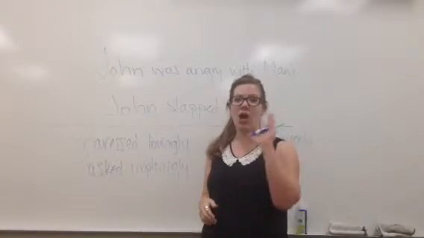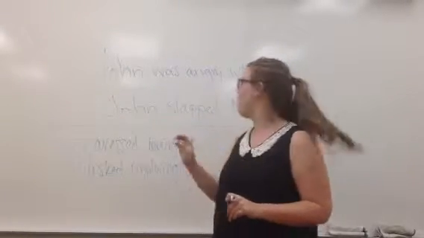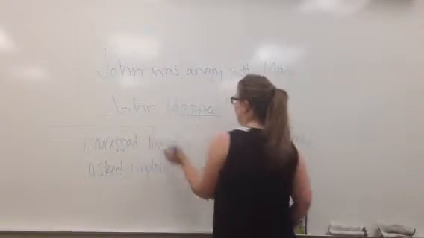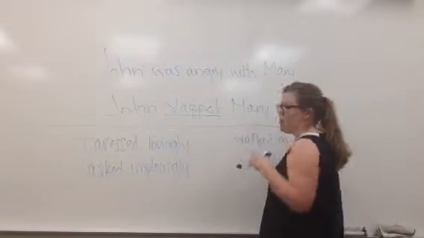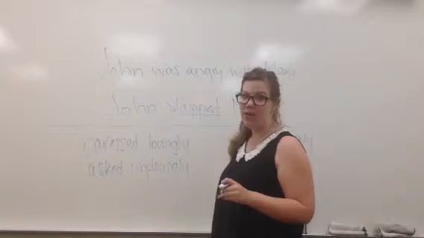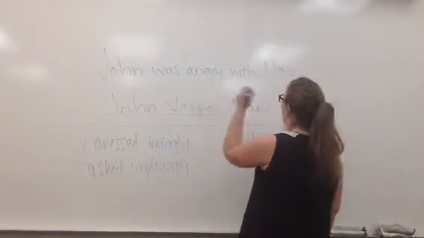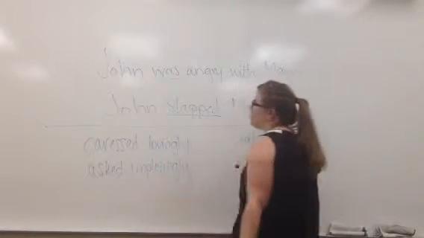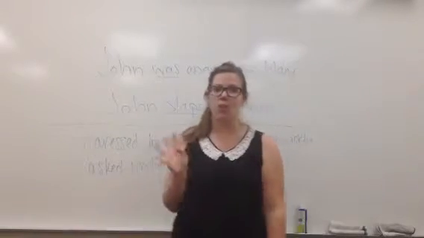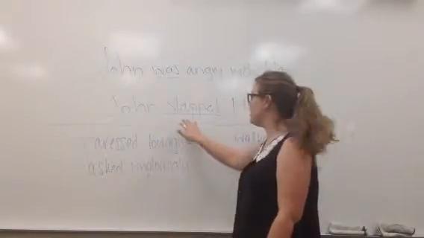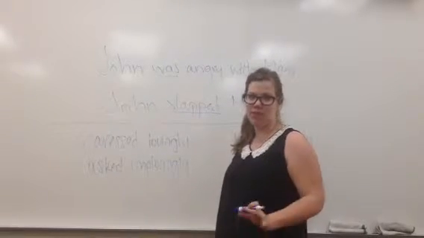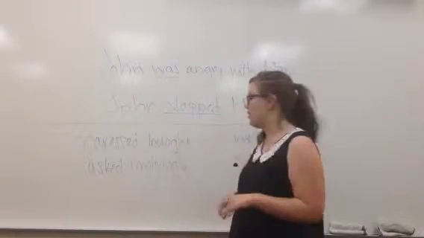So your job as a storyteller is to find verbs like this, right? John slapped Mary. That's a strong verb. So you need to find a good verb that communicates what you're trying to say. John was angry with Mary. Was is the verb here. That's not strong. We have no idea what was looks like. We have a very good idea of what slapped looks like, right? So that's one way to make your scene stronger.